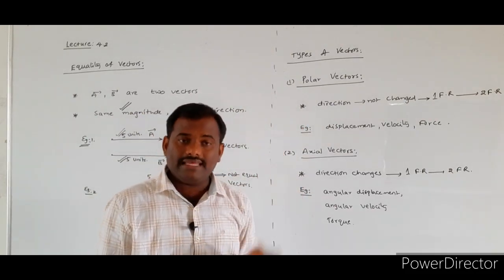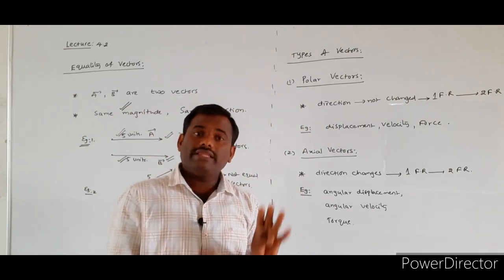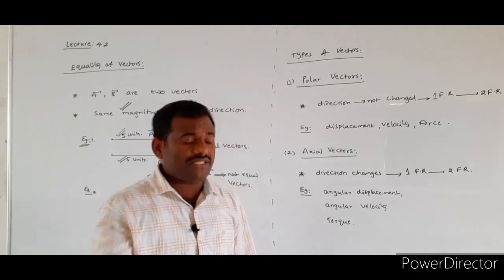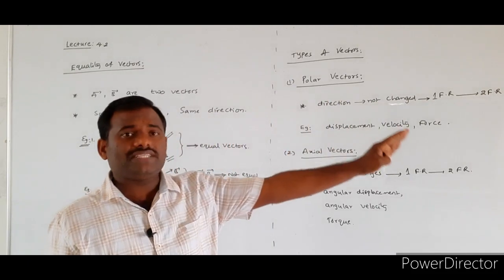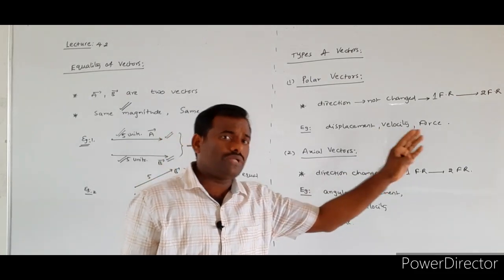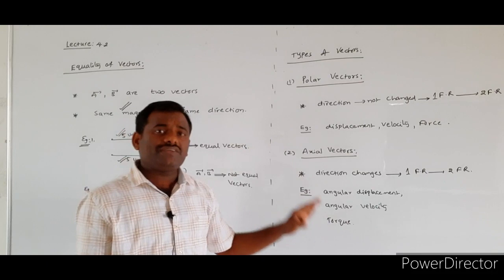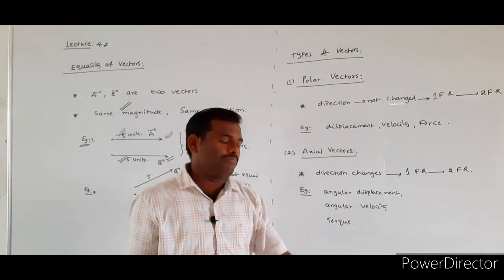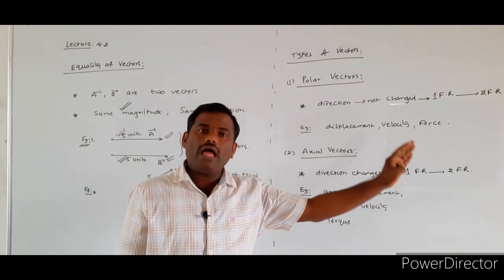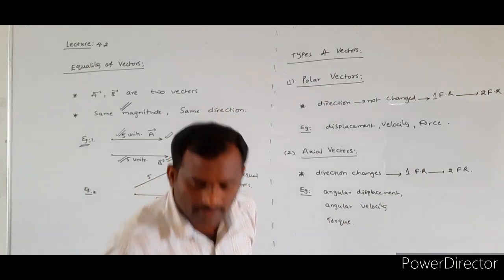In the case of the polar vectors, their direction does not change whenever they change from one coordinate system to another coordinate system. In the case of the axial vectors, the direction will change when they are displaced from one coordinate system to another coordinate system. Next one.